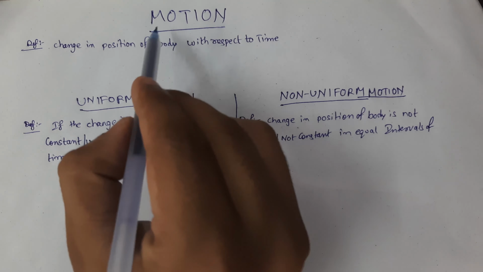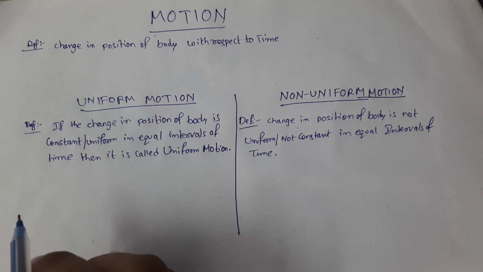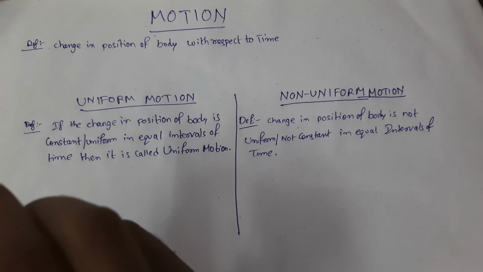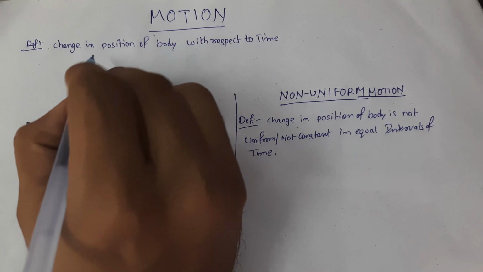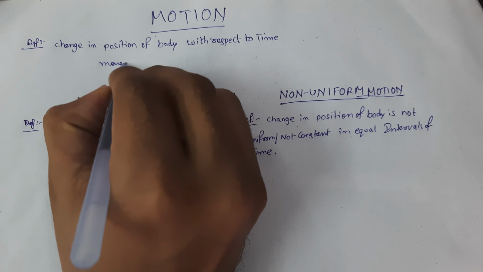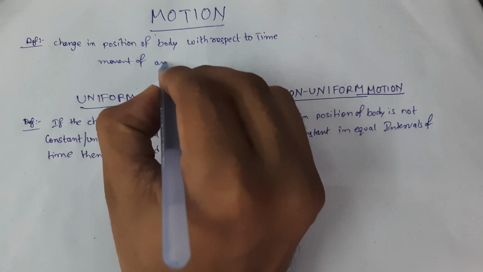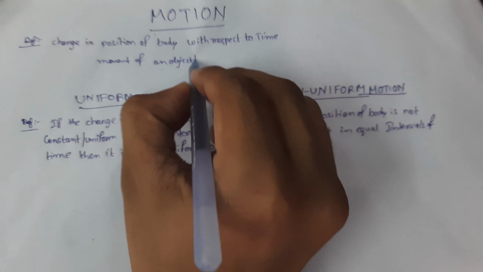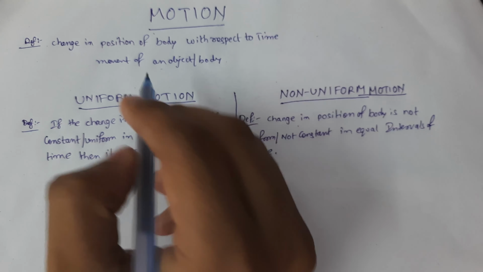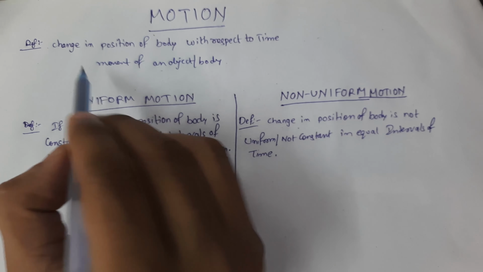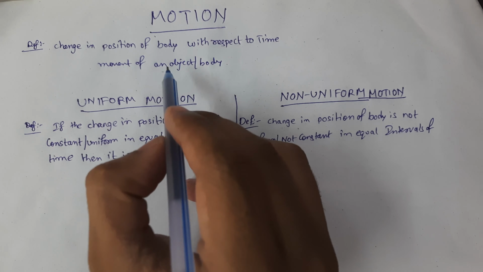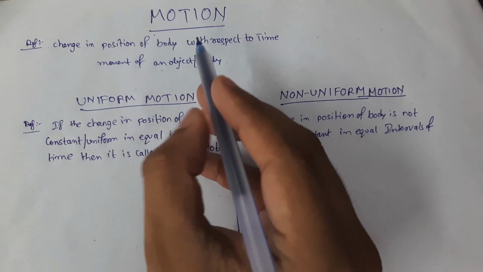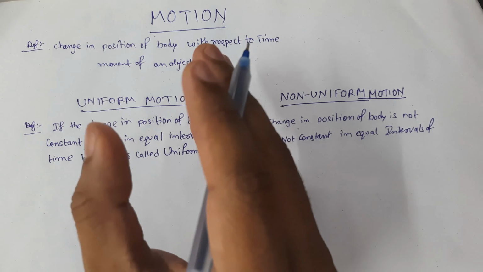Today we will see what is motion. Generally, in physics, we use the term motion to explain movement of an object, or body. So if the position of the body changes, then obviously we can say the body is moving.